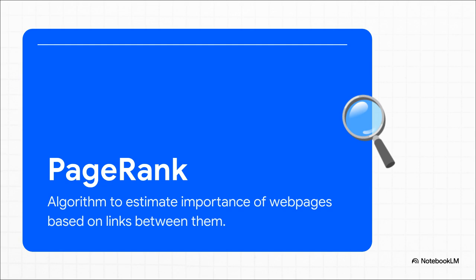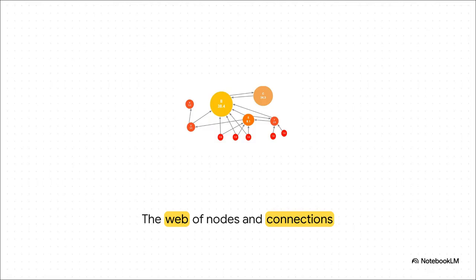A web page is fundamentally considered more important if other important web pages are linking to it. Just imagine a vast web of nodes and connections. Every single circle is a web page, and the arrows are the links between them. If you picture a massive central hub in this web, it's huge not just because of the sheer volume of links it has, but because of the overarching structure of those links. If other highly important pages are pointing directly to it, its own importance just swells up. It's a network effect in pure visual form.